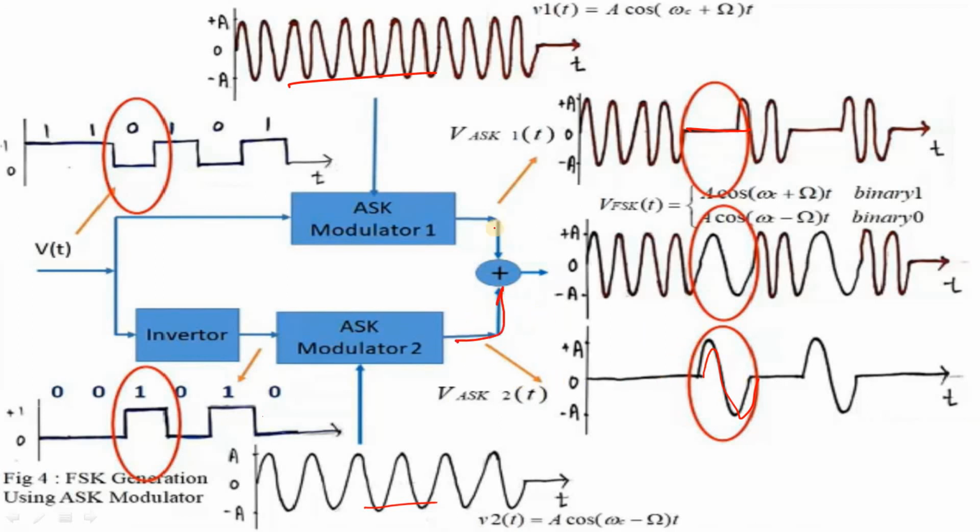Finally, these two waves are passed like this. That means these two waves are passed through an adder. This adder will give the resultant signal. The signal is completely 0, and only a little portion of this signal will be received at the FSK output. That means the resultant wave is represented like this.